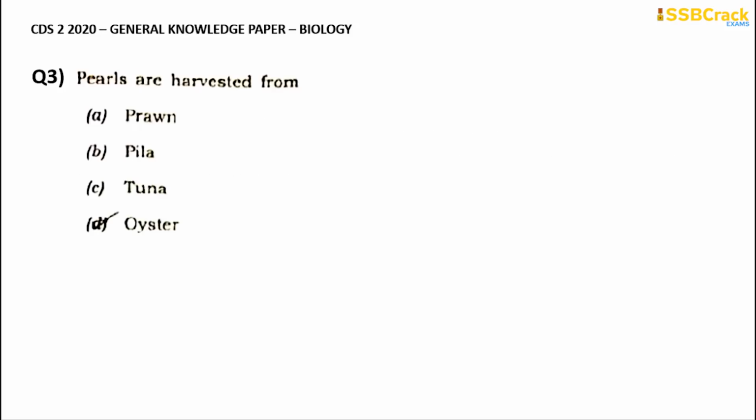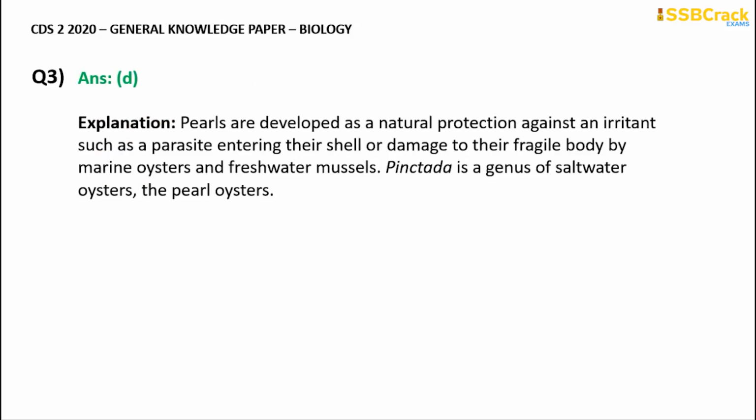Going through with the next important question: pearls are harvested from what? Are they harvested from option A, prawns, option B, pila, option C, tuna, or option D, oyster? So pearls are formed in oysters. The correct answer for that one is option D.